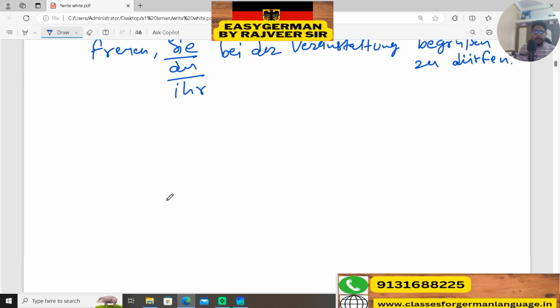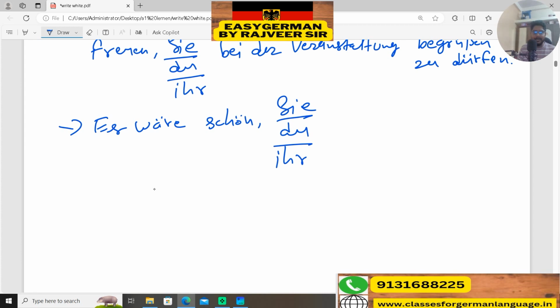Next way also, es wäre schön. Sie, du or ihr, these are subjects here. So es wäre schön, Sie, du oder ihr an diesem besonderen Tag bei mir zu haben.